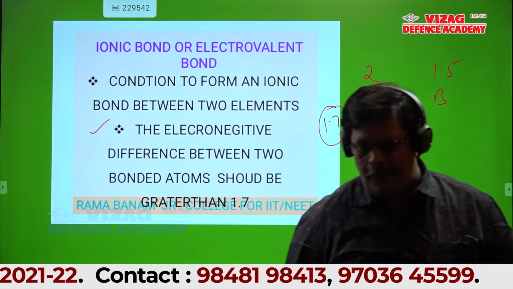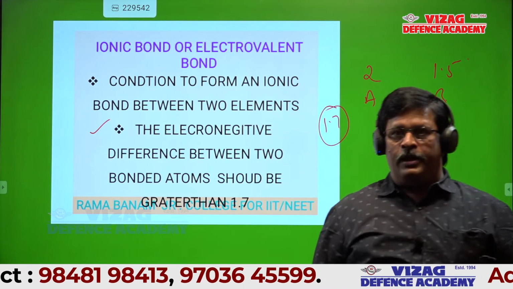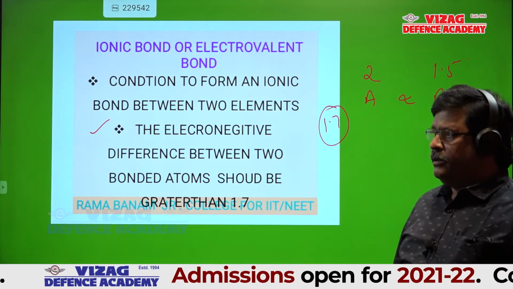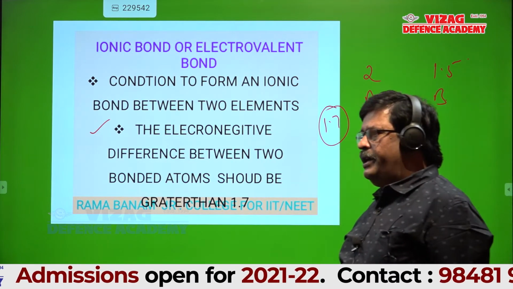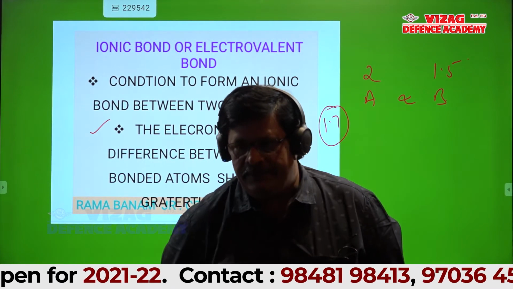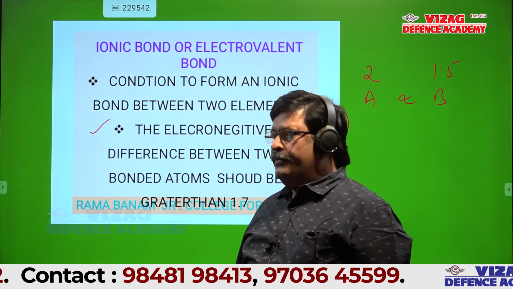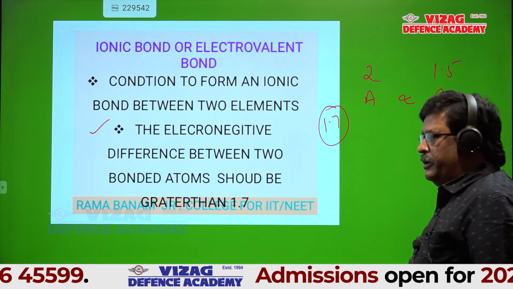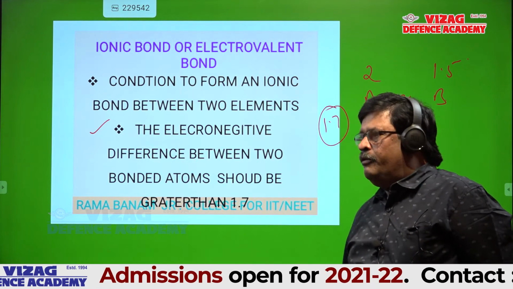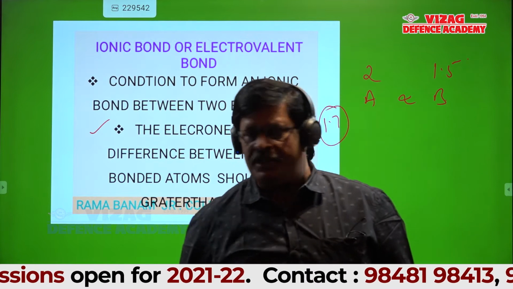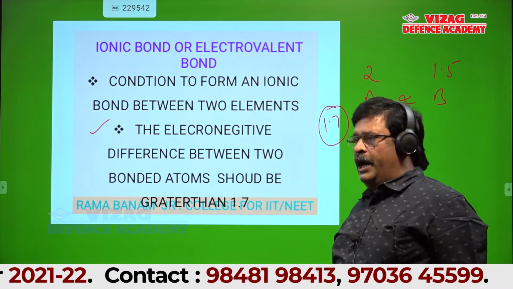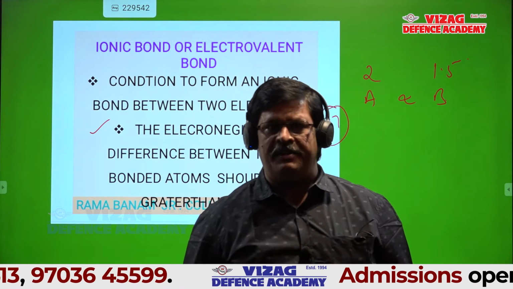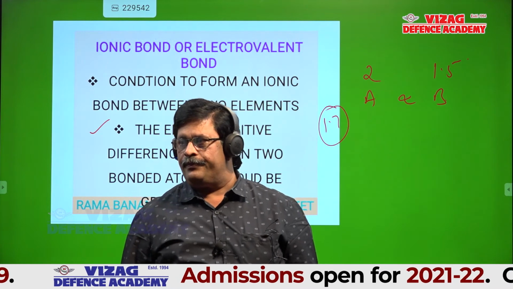Is it okay, students? The electronegativity difference, yes. And the bond is formed between a metal and a non-metal. Definitely, that we'll discuss slowly after this slide. First you write this definition. Condition to form an ionic bond: the electronegativity difference between two bonded atoms should be greater than 1.7. Is it okay, all?